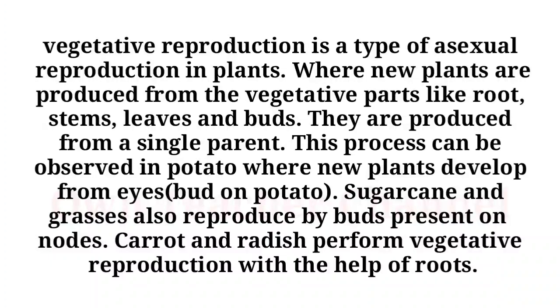This process can be observed in potato, where new plants develop from eyes, meaning buds on the potato. Sugarcane and grasses also reproduce by buds present on nodes. Carrot and radish perform vegetative reproduction with the help of roots.